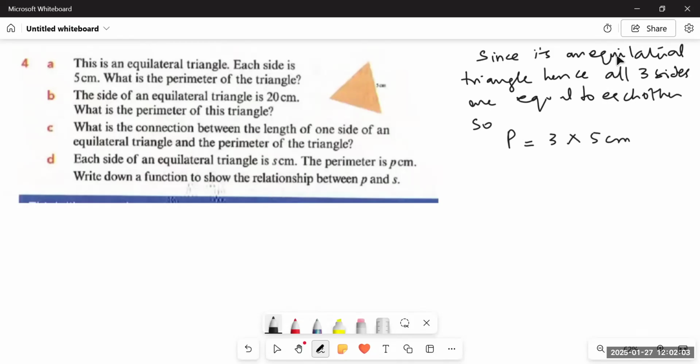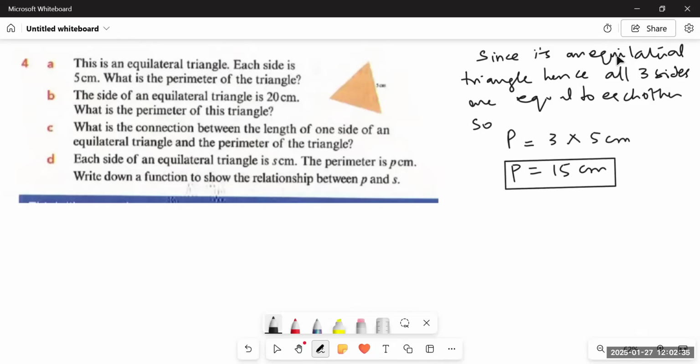I keep repeating this statement in my videos: whenever there is repeated addition, how is it repeated addition? All three numbers are 5 centimeters each. So 5 is repeating 3 times. It means instead of adding 5 three times, we can simply multiply 3 by 5. We will get the same answer, that is 15 centimeters. So the perimeter would be 15 centimeters. What is the perimeter? It's basically the sum of all the sides of a given polygon, of a given shape.